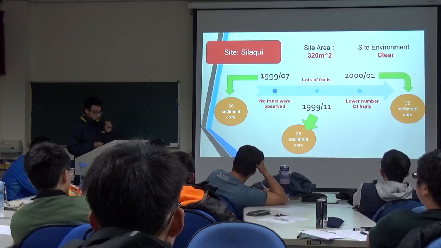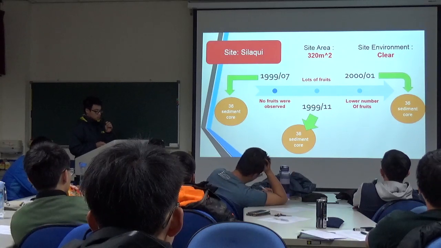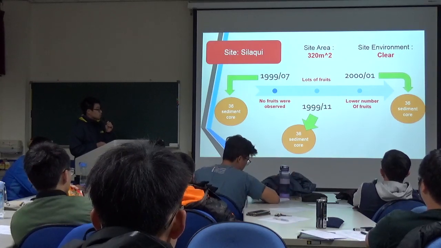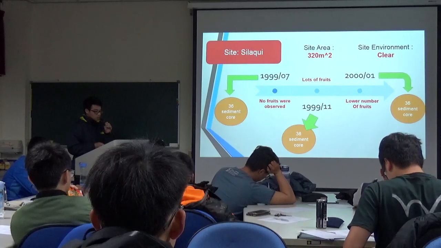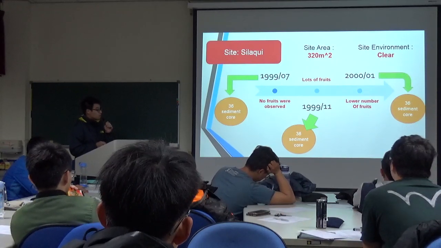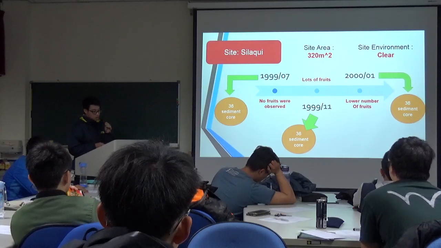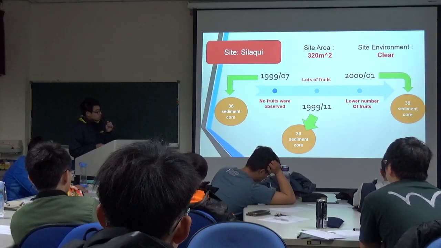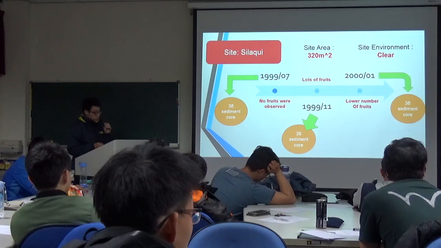This experiment was done three times: first in July 1999, second in November 1999, and third in January 2000.